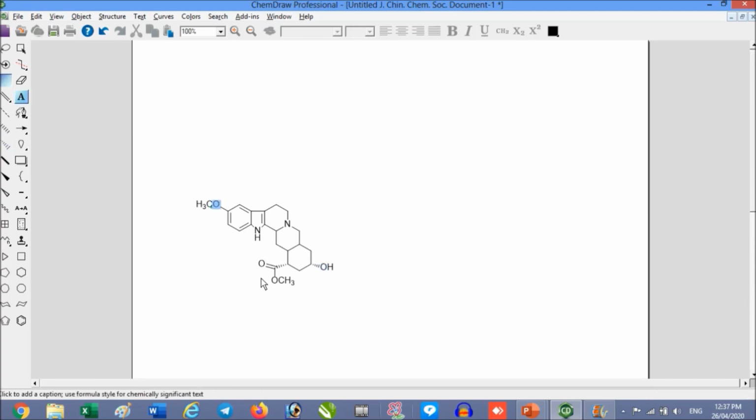So the galloyl ester, that is O C double bond O. Gallic acid is nothing but trimethoxybenzoic acid. So you have to write methoxy groups on the benzene ring, OCH3.